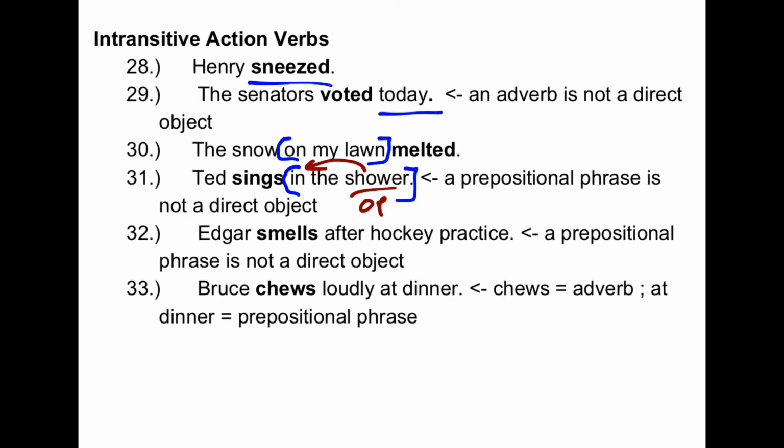Same thing with Edgar smells after hockey practice. Practice is the object of the preposition after. So the prepositional phrase is not a direct object, and this is still intransitive.